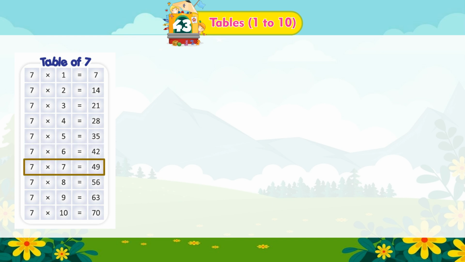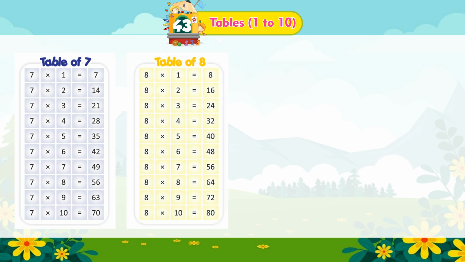7 multiplied by 7 is equal to 49. 7 multiplied by 8 is equal to 56. 7 multiplied by 9 is equal to 63. 7 multiplied by 10 is equal to 70.